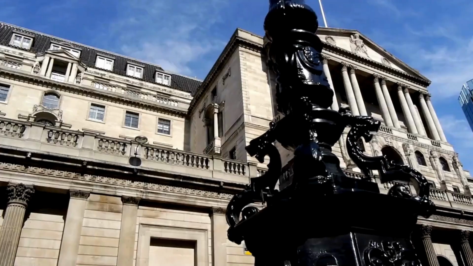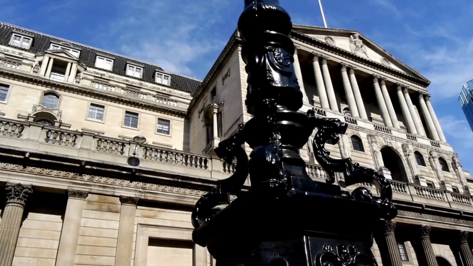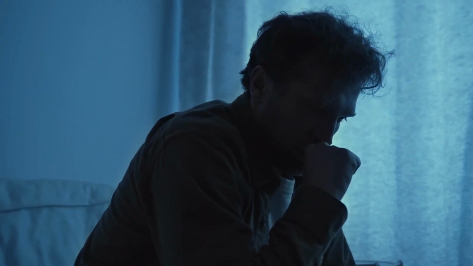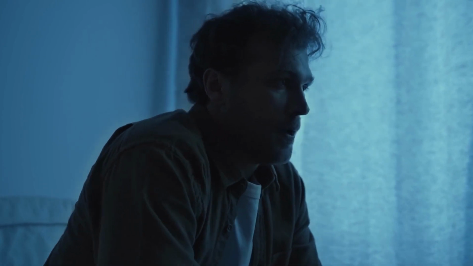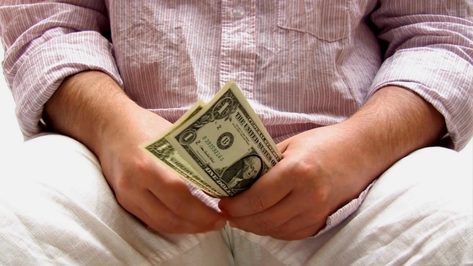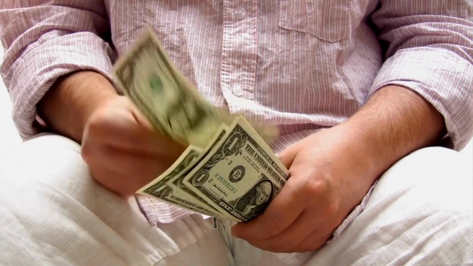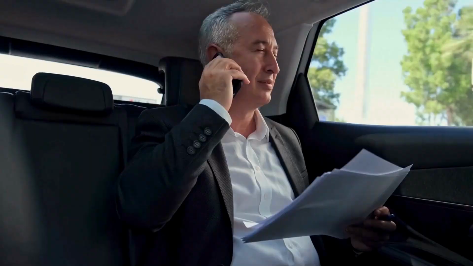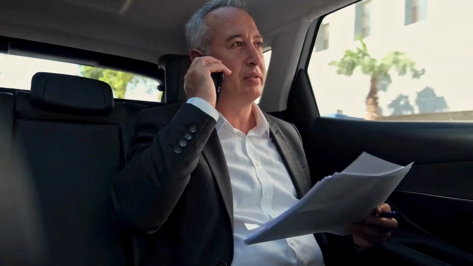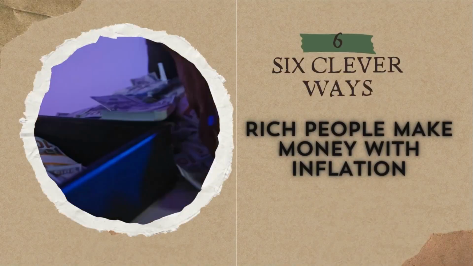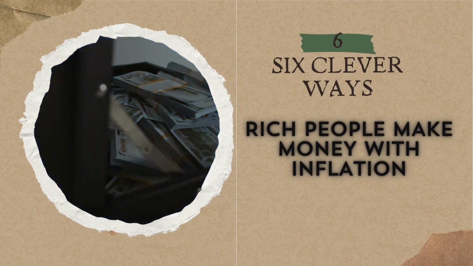Because banks respond to high inflation rates by raising interest rates, low-income earners are saddled with debt and can't afford to maintain a balanced standard of living. Overconsumption is a cause of inflation when an economy overheats, and then the use of interest rates is useful for that. But this is a commodity price-based inflation. Interestingly, inflation can redistribute wealth from creditors to debtors and ultimately increase the wealth of the rich. In this video, we look at 6 clever ways rich people make money with inflation.